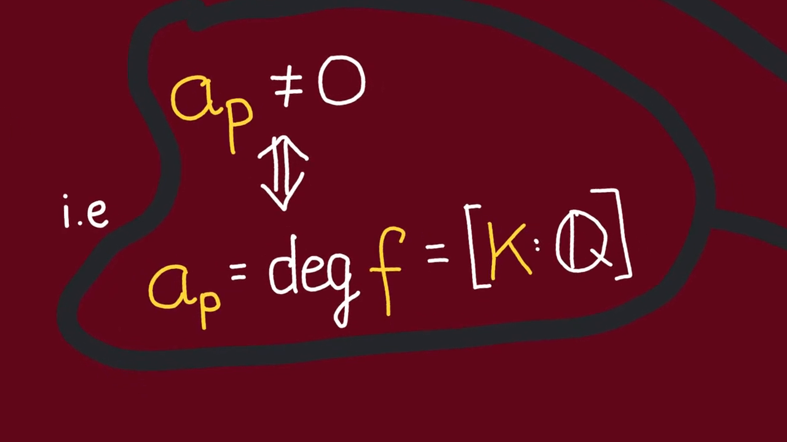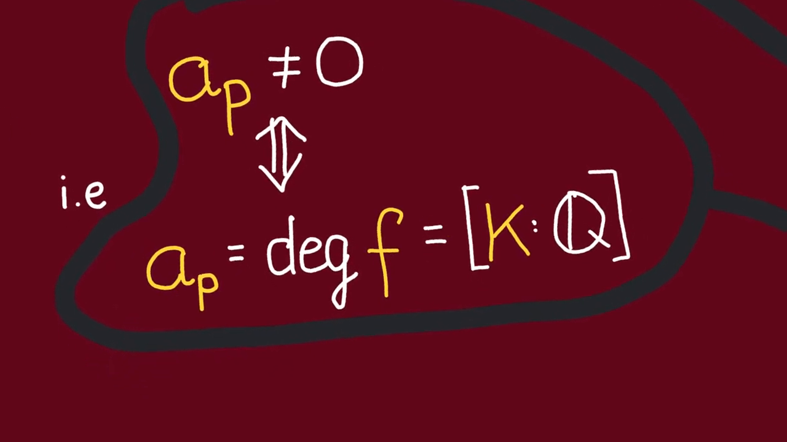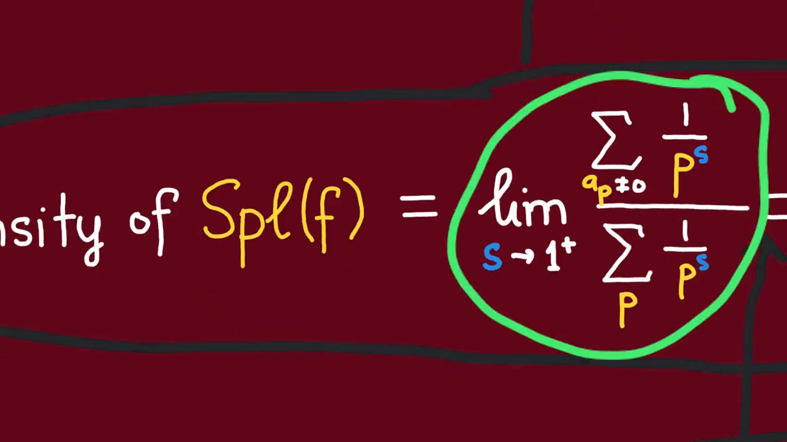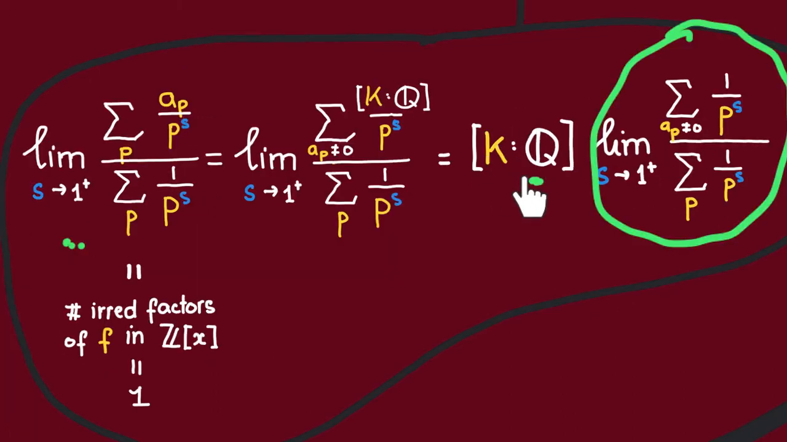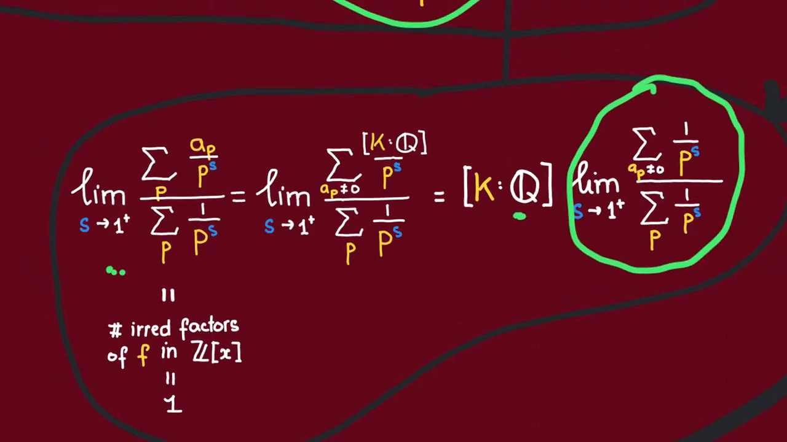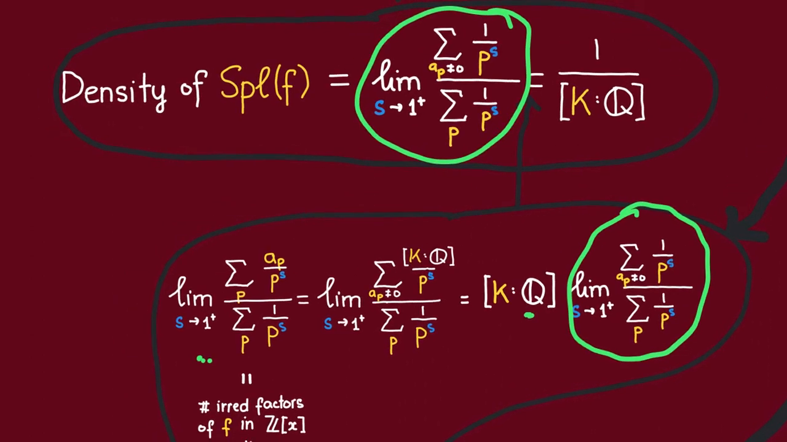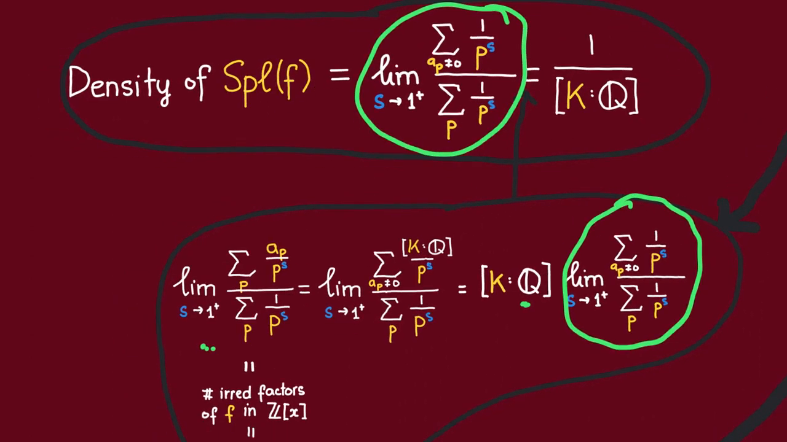Thus, we do have that when a_p is not 0, a_p is going to be equal to the degree of K over Q, and thus down here we see that we can rewrite this numerator as follows. It's going to be the sum over a_p not equal to 0 of this degree of K over Q over p to the s. And then we can pull out this common factor, the degree of K over Q, to get this expression here, which was just the density of split f, i.e. the set of primes that f splits over.